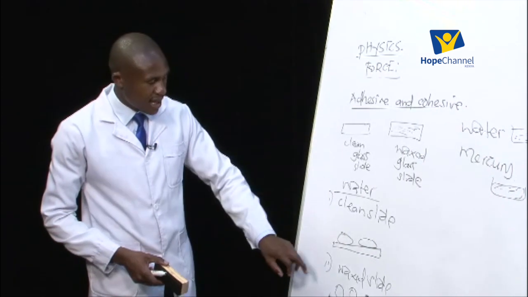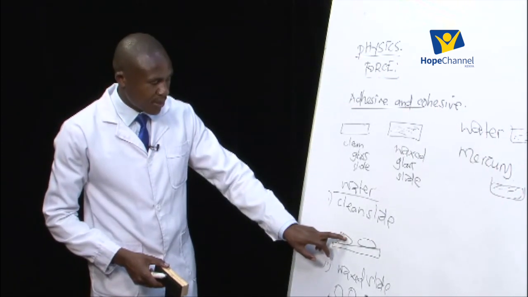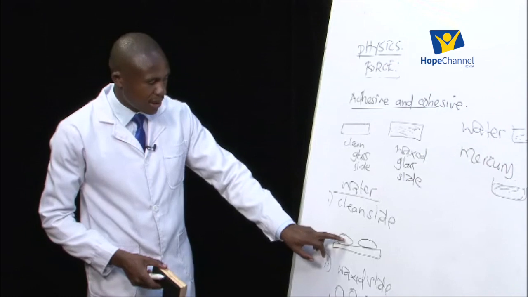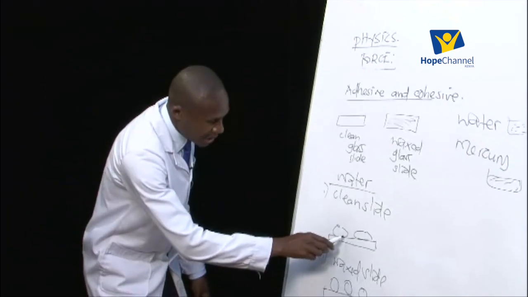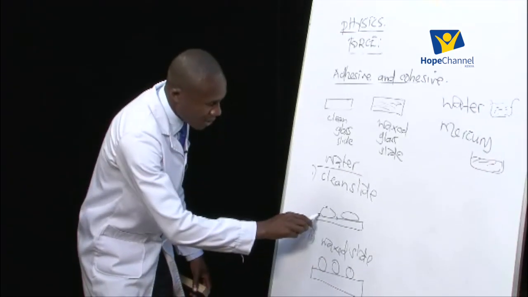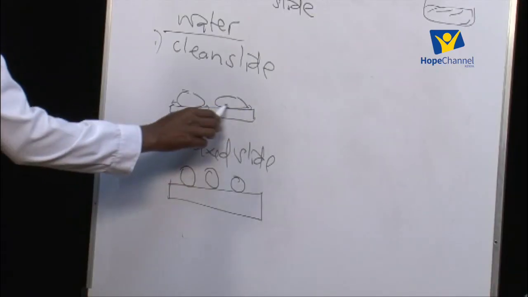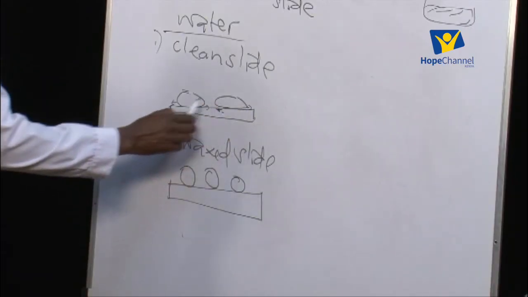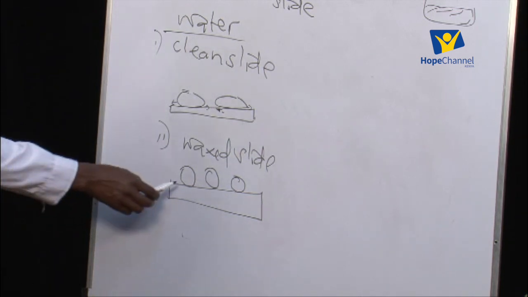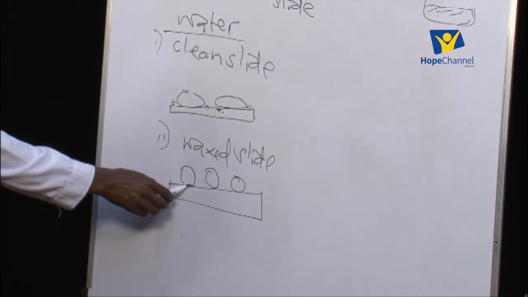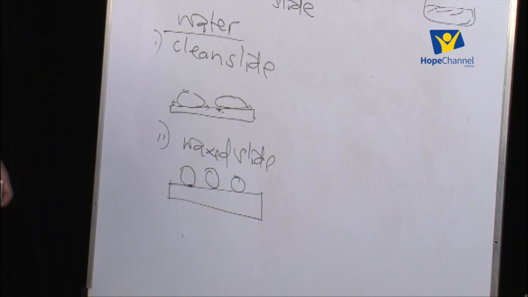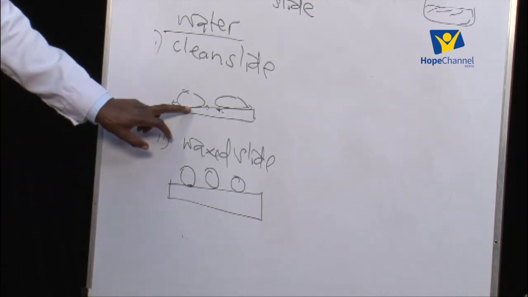This simply means there is a force attracting the molecules of the water in this drop, so that they keep spreading outwards, sideways. But in the second one, that force is missing, or the force is weak. It is not as strong as it is in the first slide here.